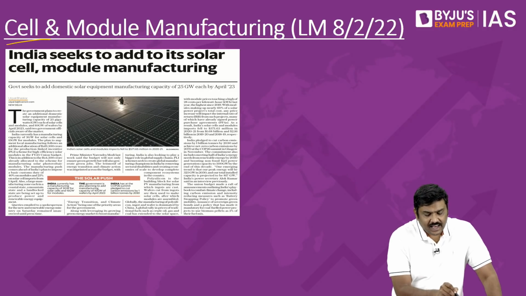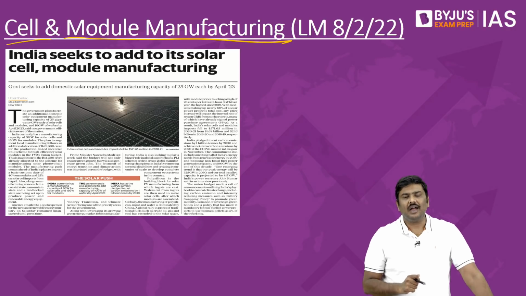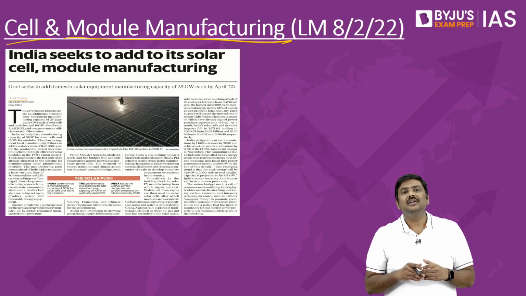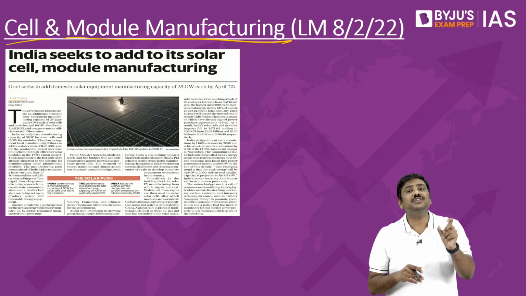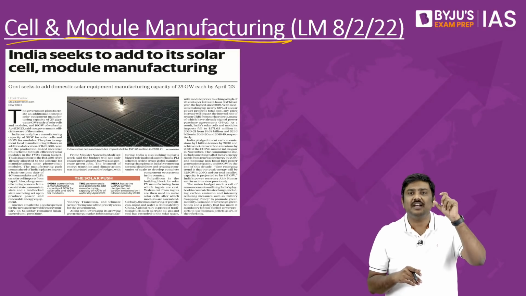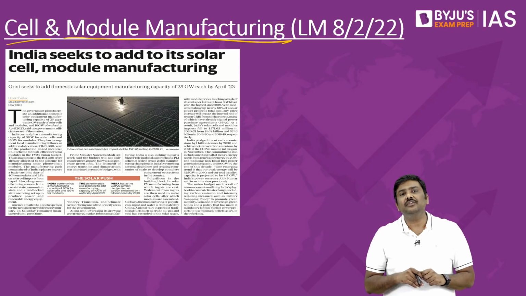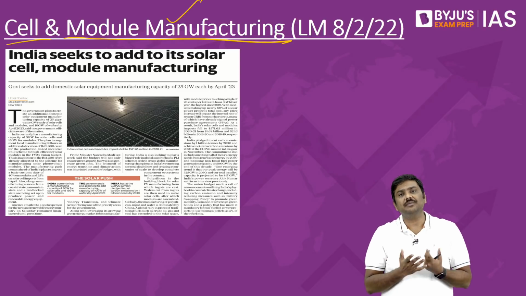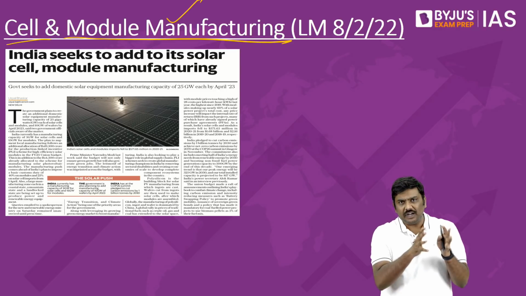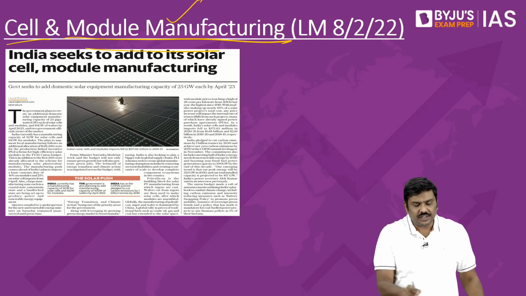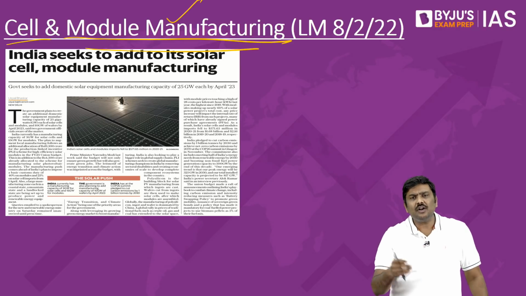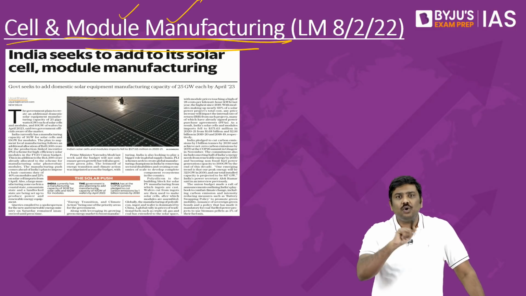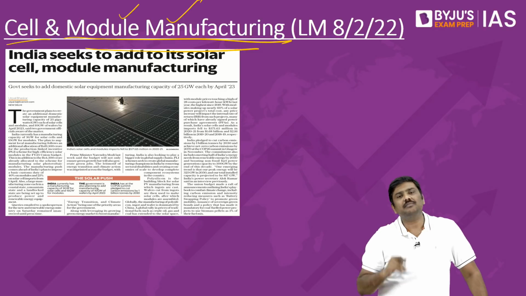Next article, cell and module manufacturing, again related to the manufacturing of solar modules. It has come into prominence thanks to the initiative of the Government of India, that is the production linked incentive, under which the government is promoting module manufacturing in the domestic market. Very recently, the Government of India in the budget has announced that PLI will be extended, or more allocation will be done under PLI to promote solar equipment manufacturing in the domestic market.